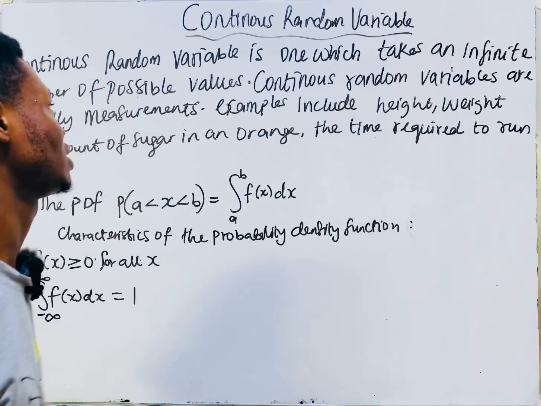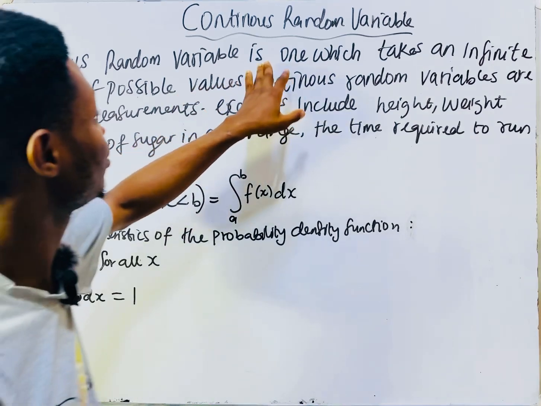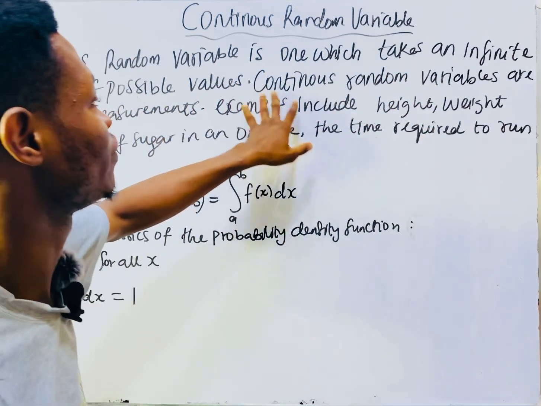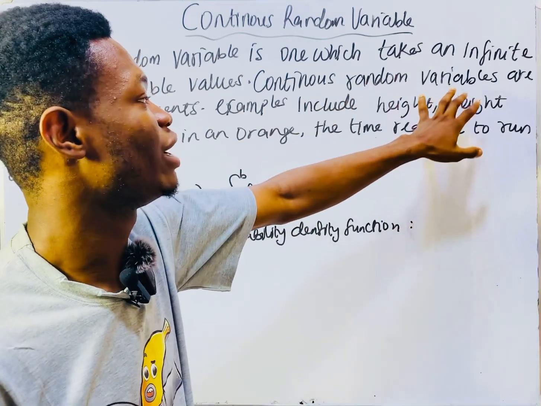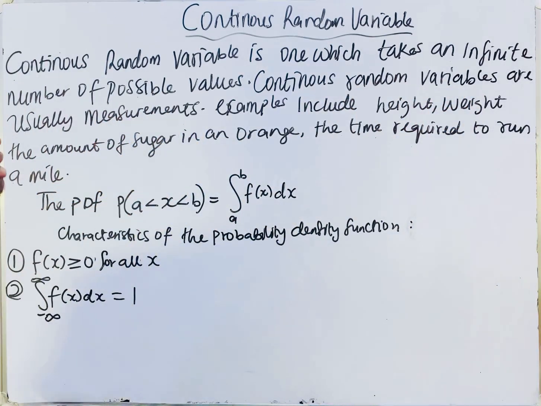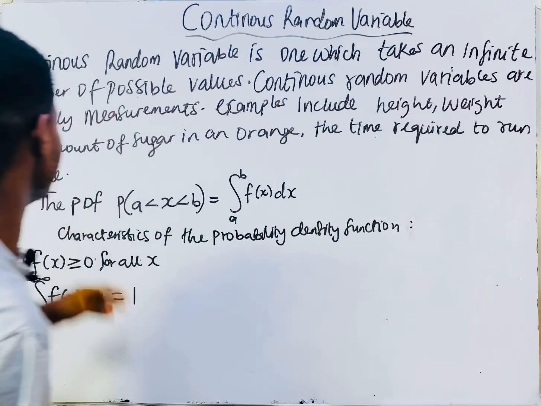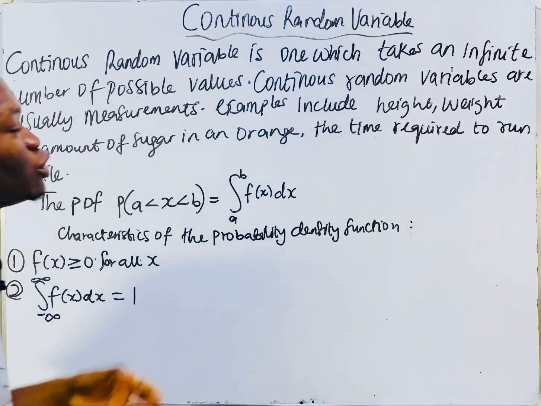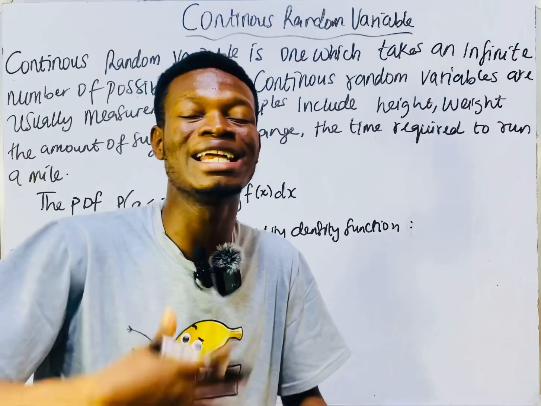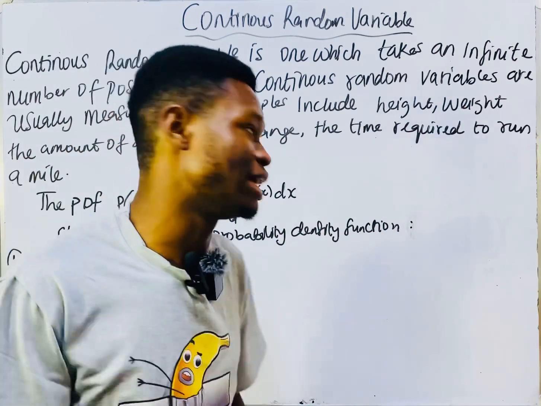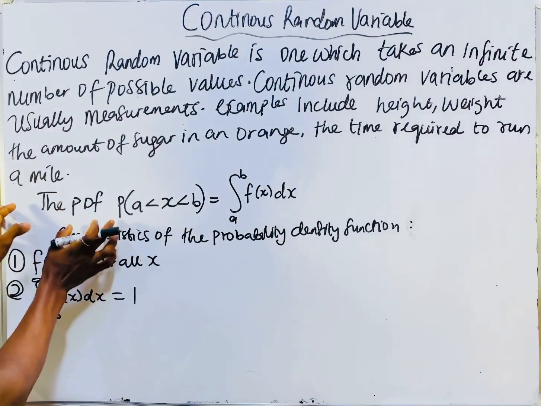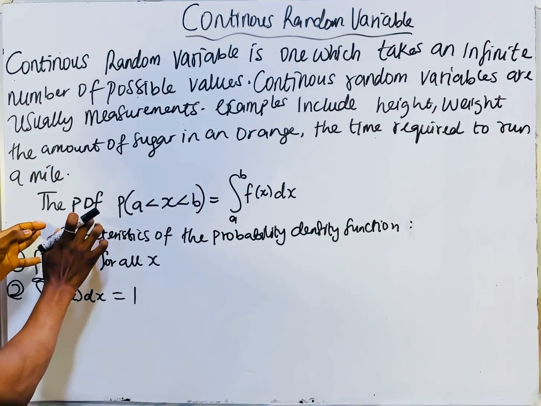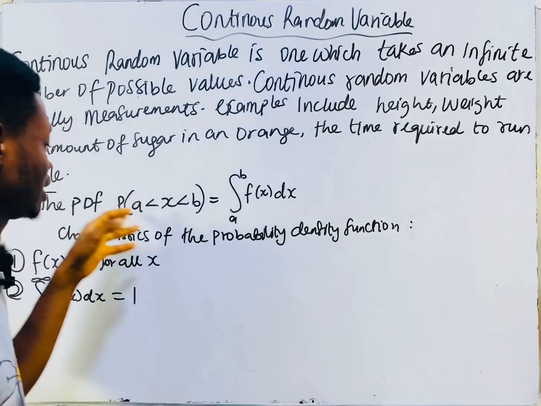So what is a continuous random variable? A continuous random variable is one which takes an infinite number of possible values. Continuous random variables are usually measurements. Examples include height, weight, the amount of sugar in an orange, and the time required to run a mile. When you hear infinite, it means ad infinitum. It does not end.